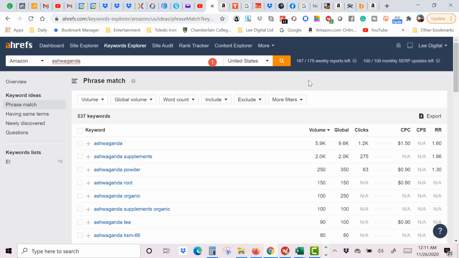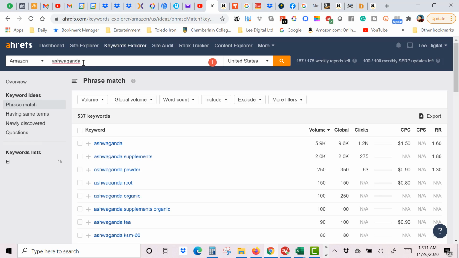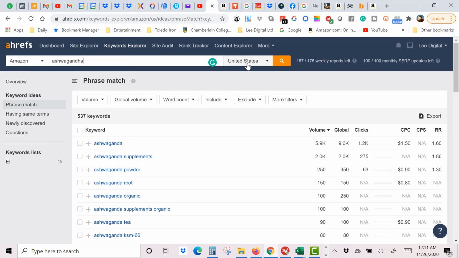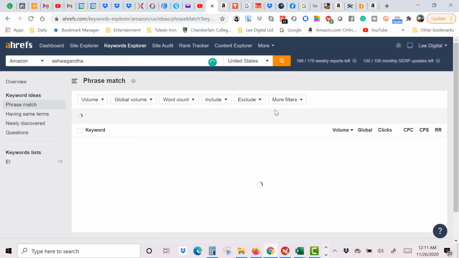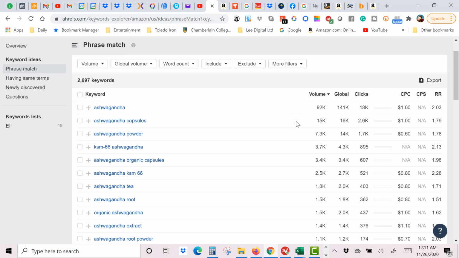I've been using this lately, and what I like most about it is that it offers me all of these platforms that I use: Google, YouTube, and Amazon, right? So I typed in the word ashwagandha, and I misspelled it here. Let's try it one more time. All right, so I typed in the word for Amazon search, and look at the search volume for this.